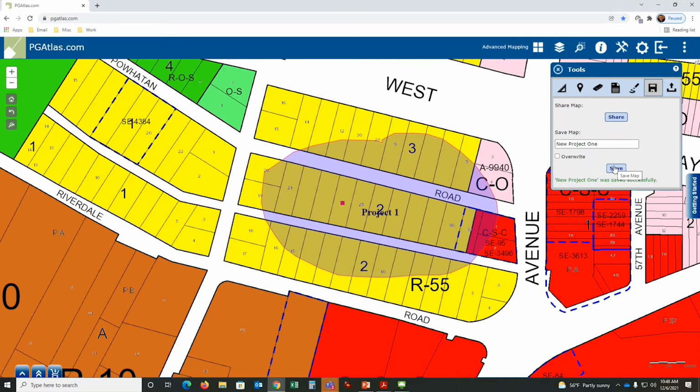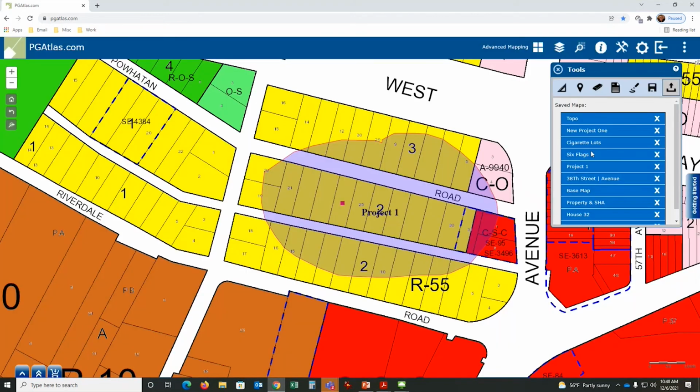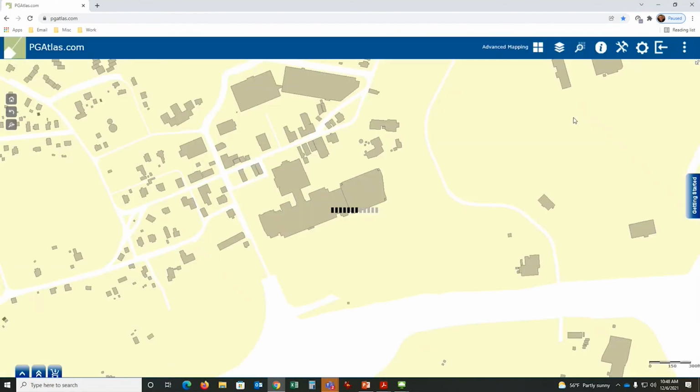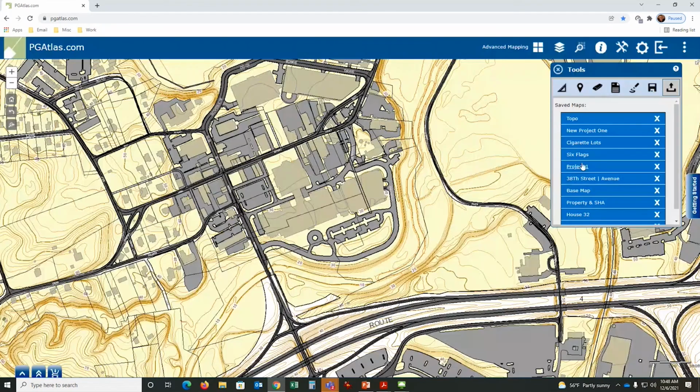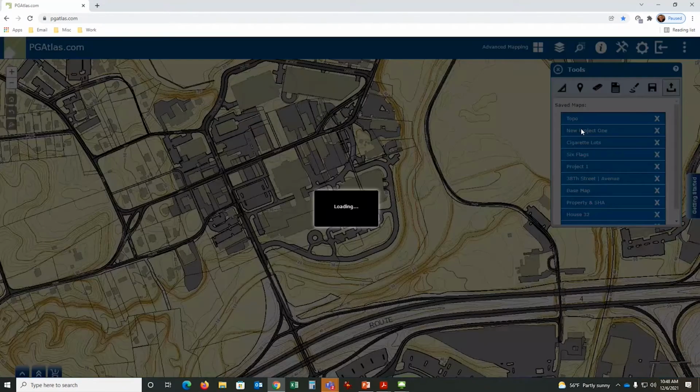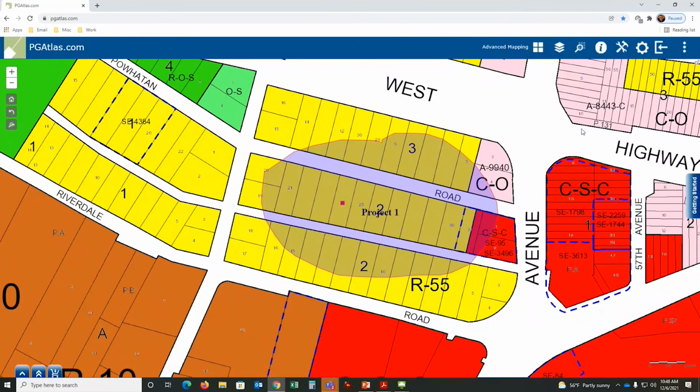It's in the system. I can come up here and say load maps. Here are all the maps I've saved in the past. New project 1, here's a topo map that I created. I can come up here to load map, go back to new project 1. There's new project 1. So it's saved under your profile based on the login information you did.